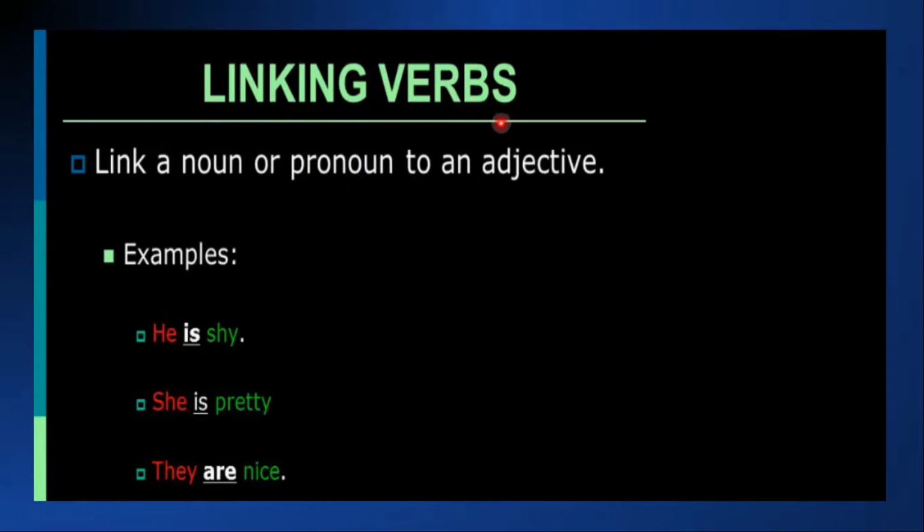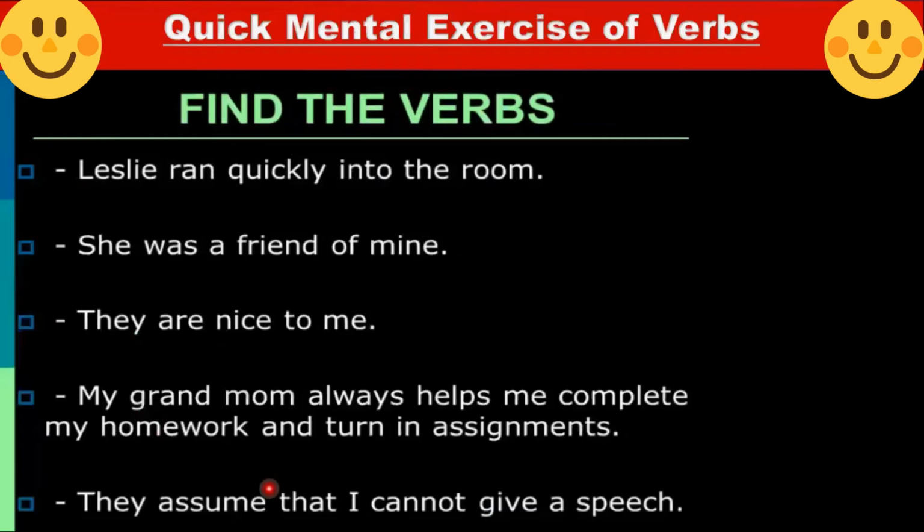Here come the linking verbs. They link a noun or pronoun to an adjective. For example, he is shy. Is is linking a pronoun with an adjective. She is pretty. Is is linking a pronoun with an adjective. They are nice. Are is a linking verb which is connecting the pronoun with an adjective.